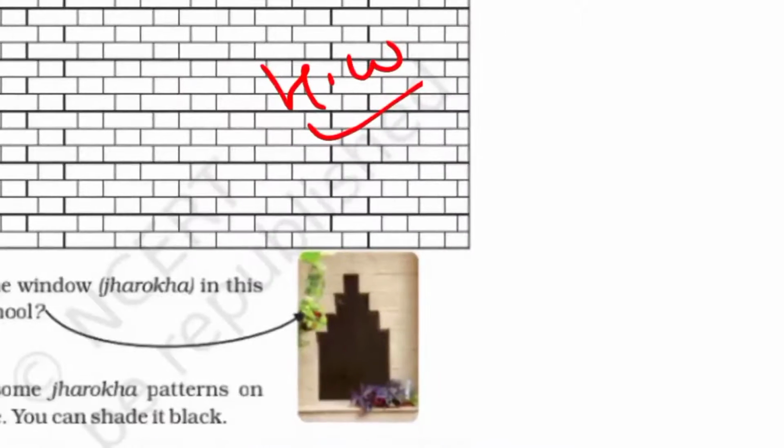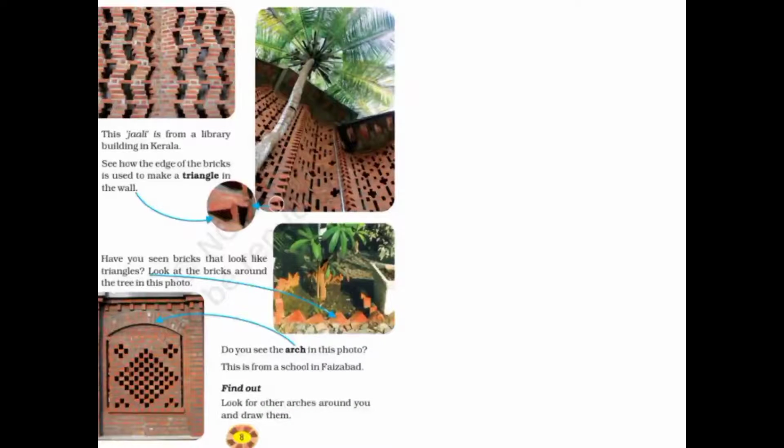On the next page we will see page number 8. Okay, on page number 8 we will see this jali pattern is from the library building of Kerala. See how the edge of the bricks is used to make a triangle in the wall. See here, there are triangular bricks you can see here.